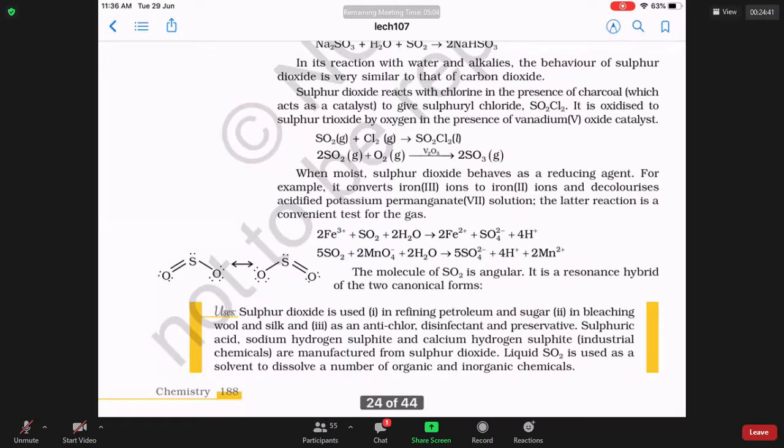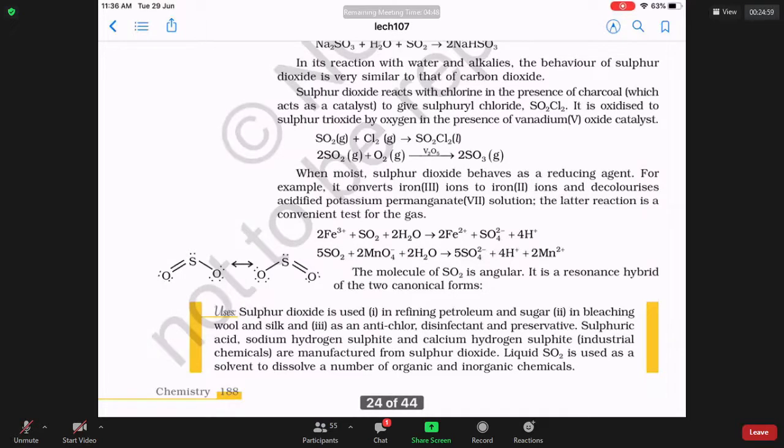What other things can SO2 do? SO2 can remove the color of materials, a bleaching action. How does it remove the color of materials? By reduction. What do you mean by reduction? SO2 giving electrons to others.